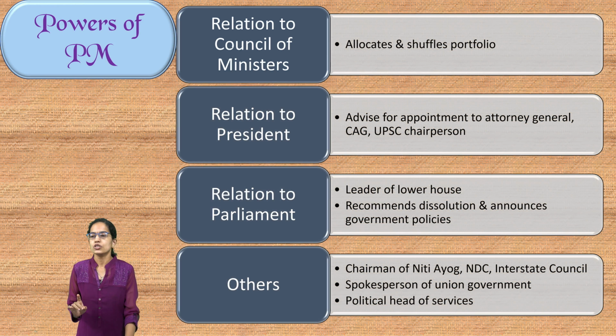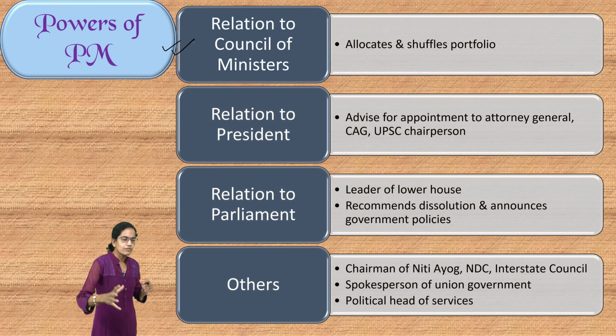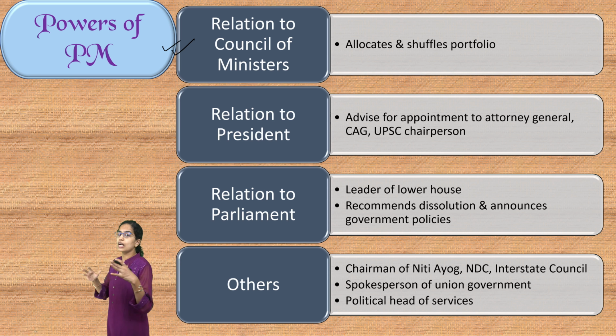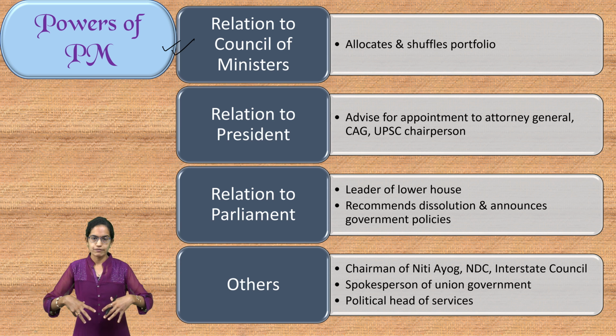Now, the powers of Prime Minister. Prime Minister has various powers. Powers are related in various ways. For example, powers in relation to the Council of Ministers, which shares the collective responsibility.